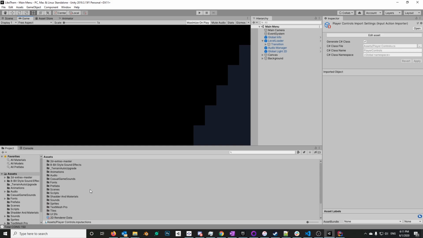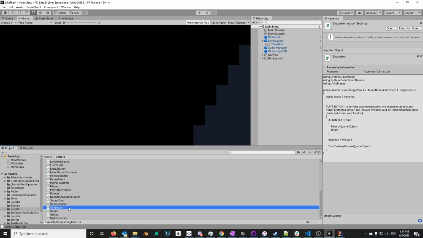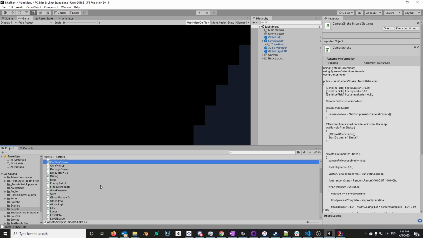Now, to examine the source and the architecture here, the first thing you want to do is look in the scripts. There are a lot of different ways that Unity projects can be architected, but in my 6 years of Unity experience, they all boil down to some sort of tried and true pattern. The first one I see here is Singleton. This immediately makes me think of the Singleton or manager architecture, where you have a bunch of manager classes that control various aspects of the game, and most communication between scripts goes through the manager. The problem is I don't see a manager other than the audio manager. There's some other stuff in here like global game info, but this isn't really a manager per se.